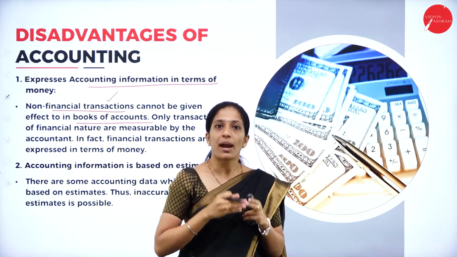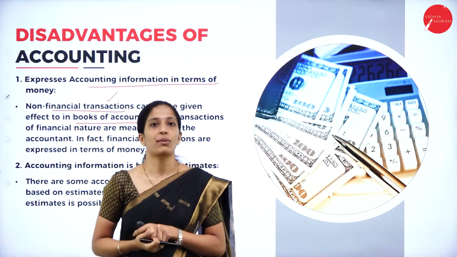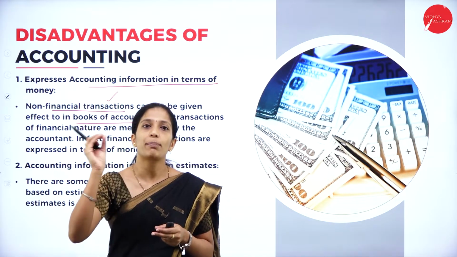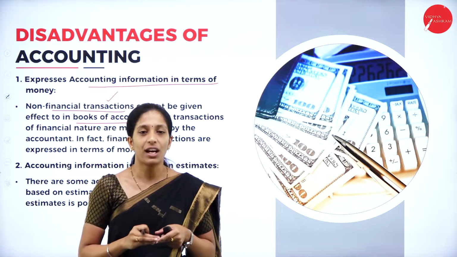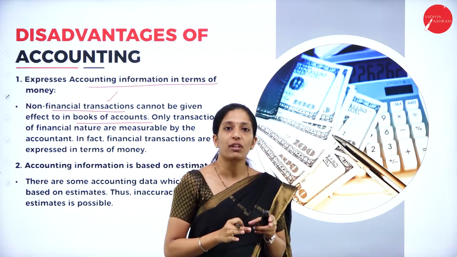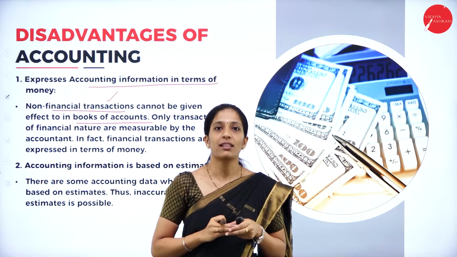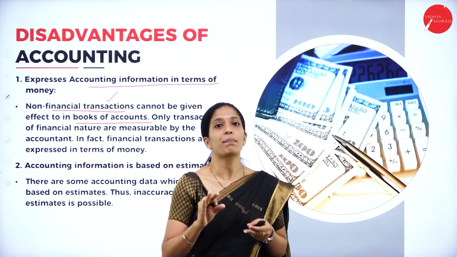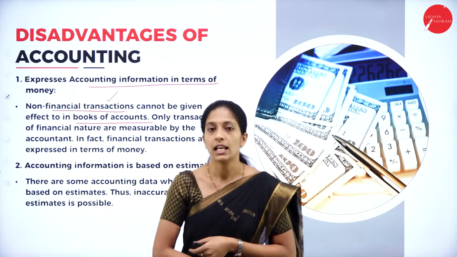Now, an effective employee has resigned from the organization. Of course, the production decreases, thereby it affects the profitability of the business. But even though it affects the profitability of the business, we can't record it in the books of account because the effectiveness of an employee cannot be measured in terms of money, right?